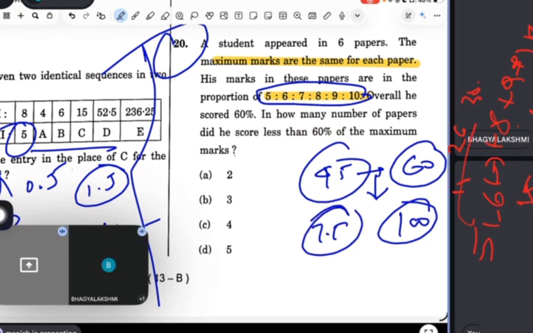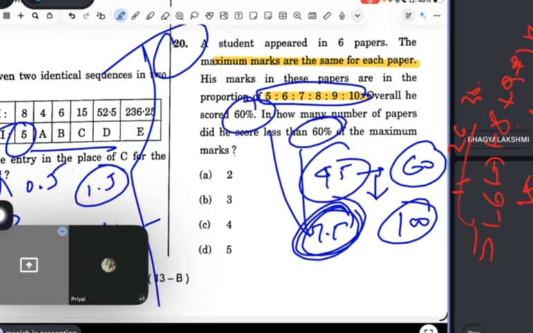It means 7.5. So 7.5 basically, you know what? If he is getting less than 7.5, it means he's scoring less than 60%. So how many students are there? One, two, three. Common sense.